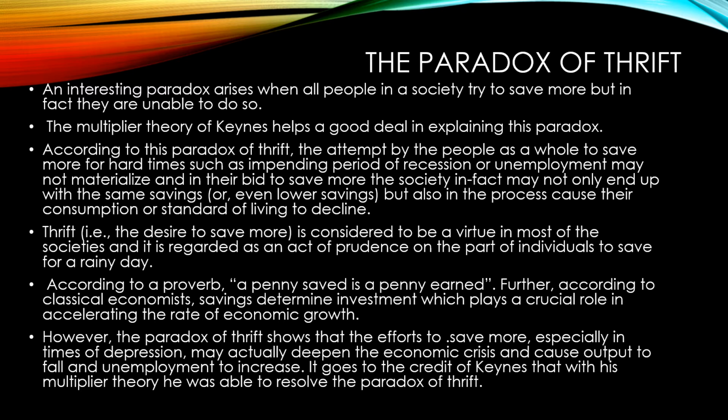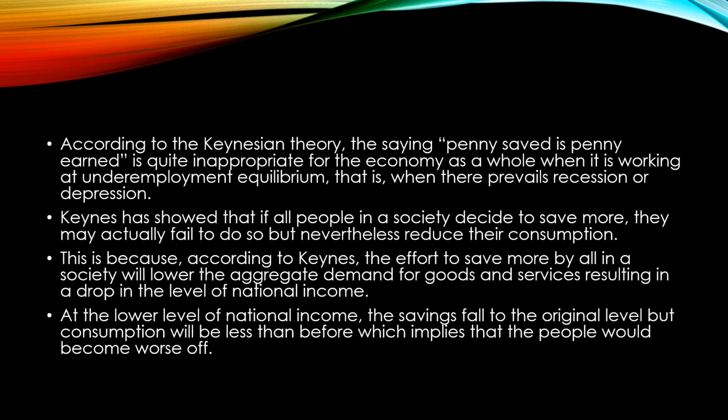These kinds of situations and problems were understood by Keynes, and it goes to the credit of Keynes that it was his theory of multiplier which was able to solve the issue of the paradox of thrift. Now, as per Keynesian theory, a penny saved is a penny earned is quite inappropriate, especially for an economy working in a situation of underemployment equilibrium.